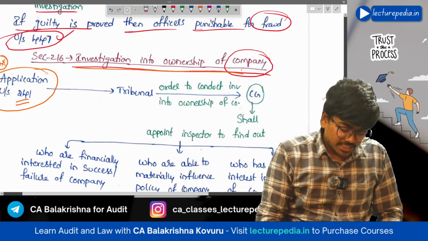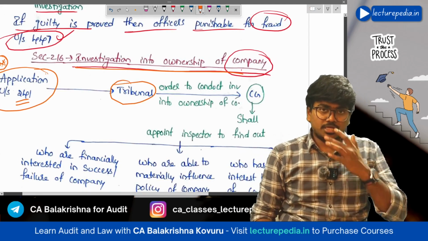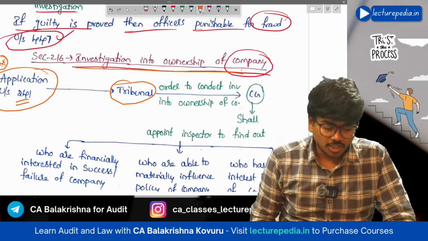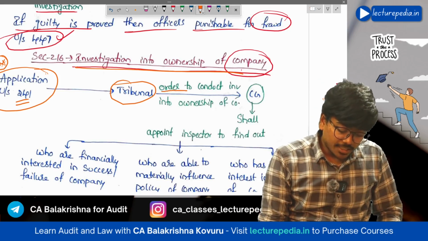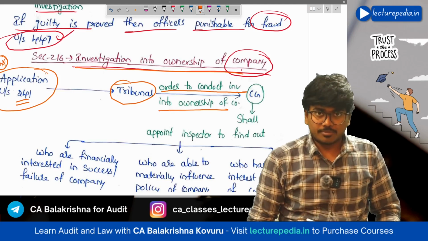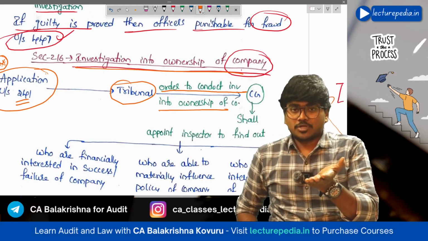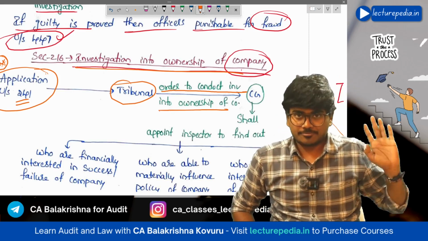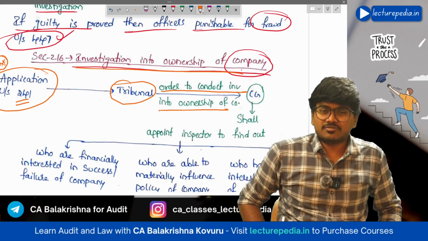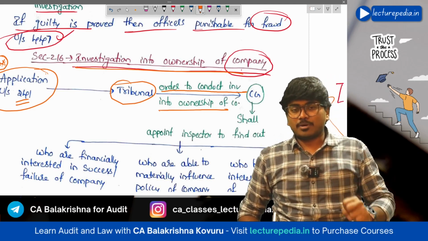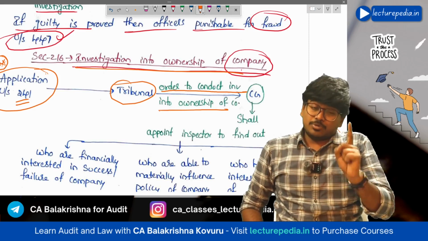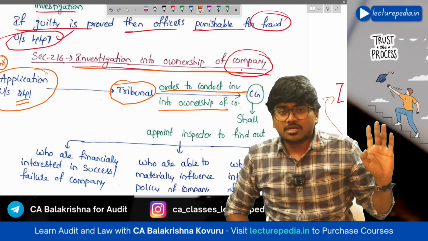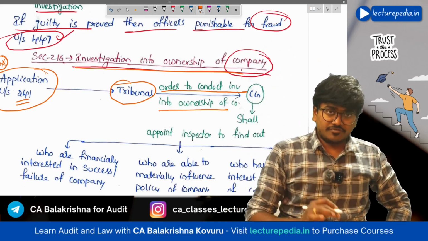Now, application has been given to the tribunal by shareholders under section 241, which is oppression application. Now, order to conduct investigation into ownership of the company, tribunal will give an order to whom? Again, to central government. See, only central government can conduct the investigation. Only central government is having power to conduct the investigation. So, tribunal will also order central government only to conduct the investigation into affairs of the company.